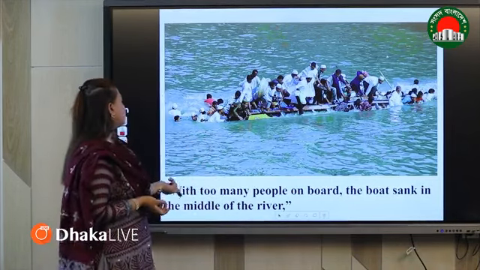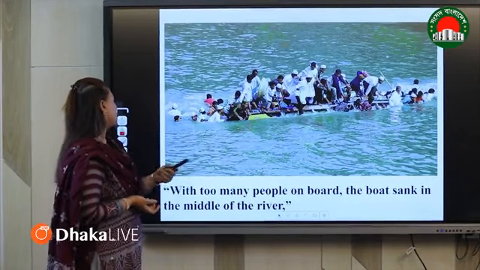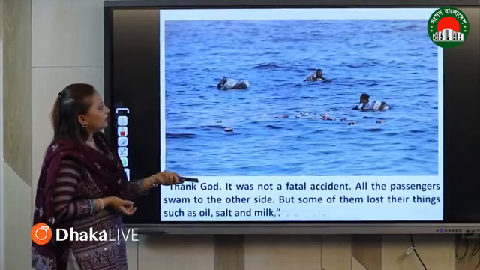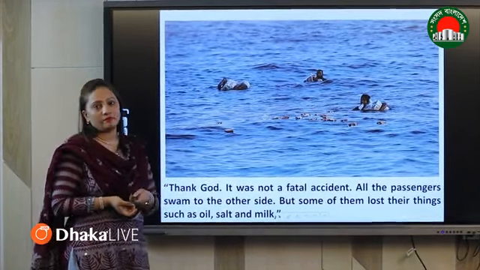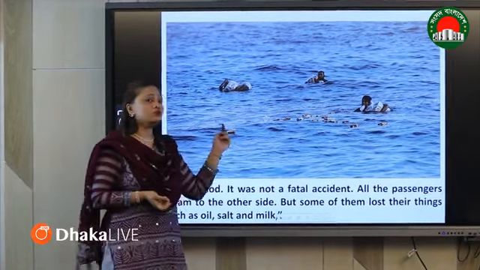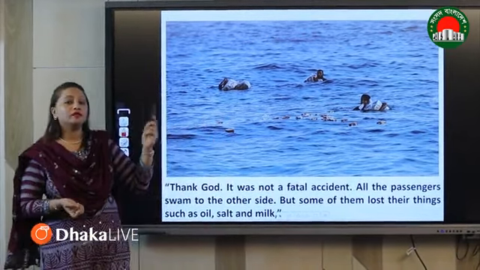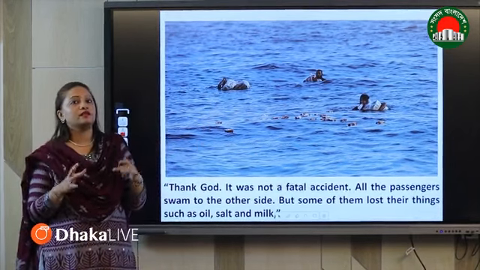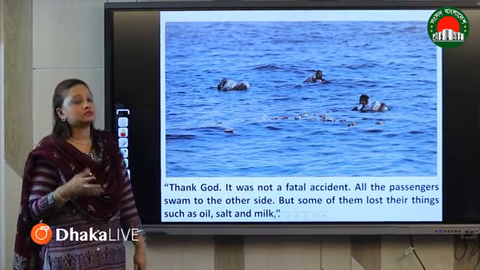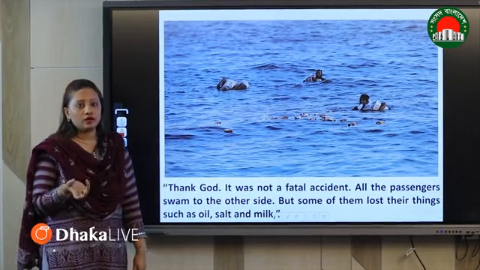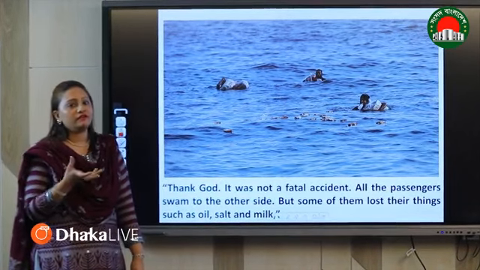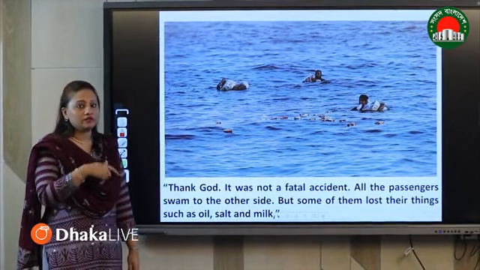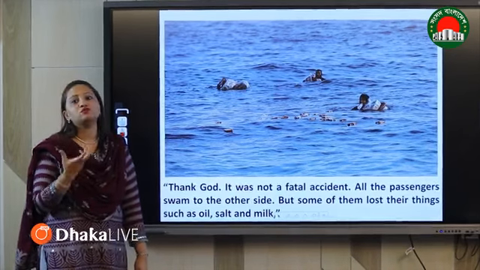So with too many people on board, the boat sank in the middle of the river. And next, these things happen because the people who were traveling on that boat needed to go to the haat, and they had a lot of things with them like salt, wheat, oil and sugar, and this type of things. If it gets into the river or water, it is unable to be used.